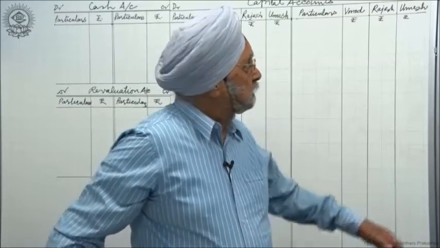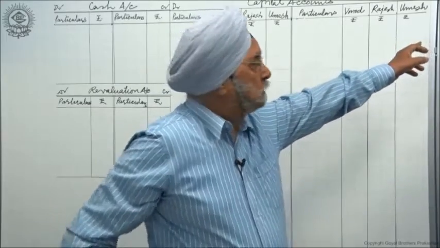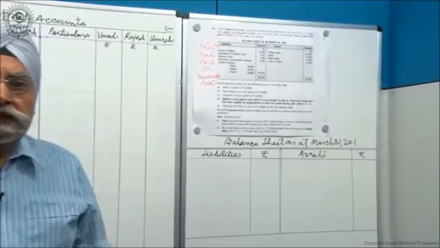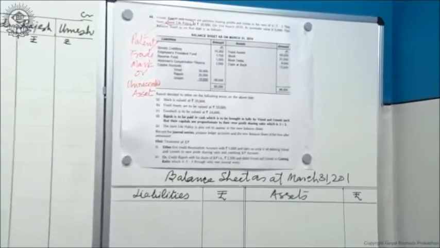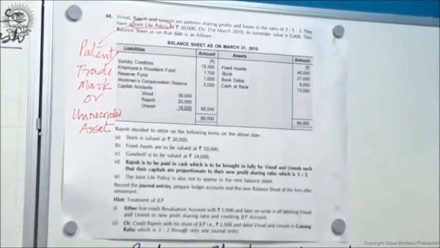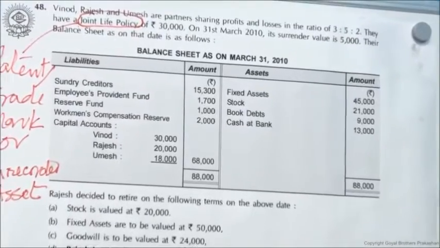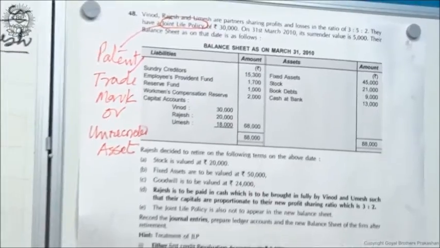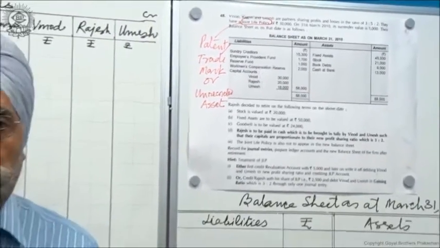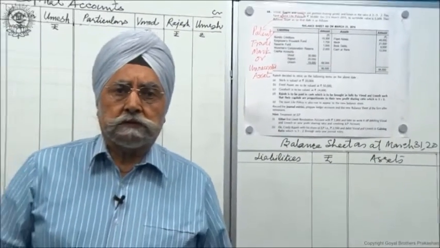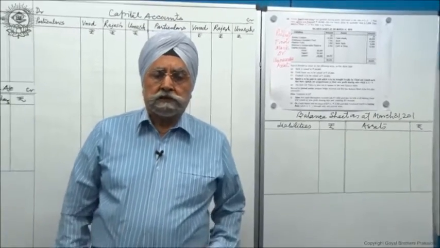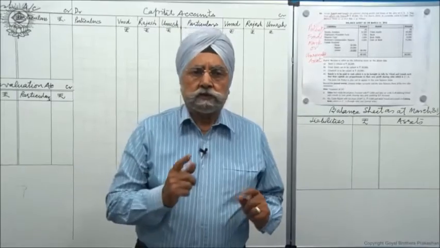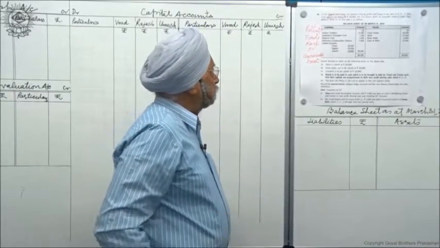Earlier, the first one is pretty simple, but I am taking this second one, and for this purpose I have taken a question from the book. That question is page number 48. This question is on the second type of adjustment, and it is a very interesting and very informative question which must be practiced by you thoroughly. Follow the solution how I am doing it. Try to attack the problems in the way that I am doing it. So therefore, now let us first read the question.